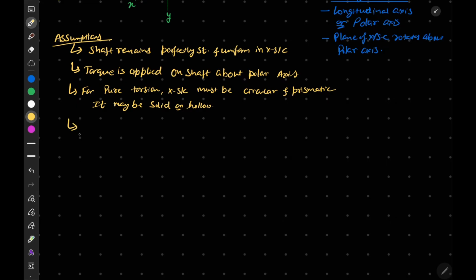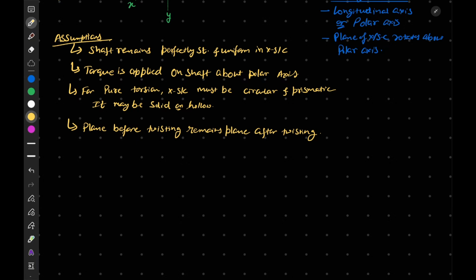Next point, the plane before twisting remains plane after twisting. What does this mean? It means that if before twisting we assume a plane in the shaft, after twisting that plane has the same configuration.